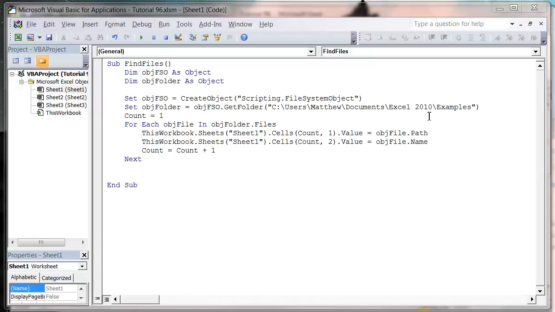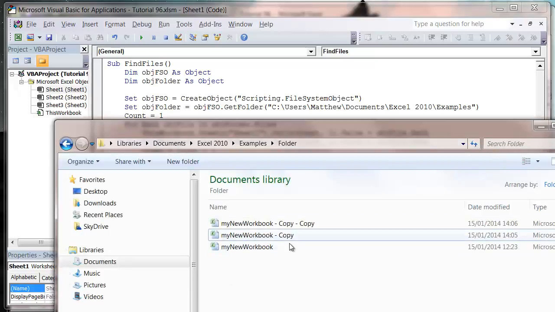This tutorial is going to show you how to combine the previous tutorial of file system object with the opening of workbooks in order to bring data through from lots of different spreadsheets in a folder. So I've got a folder here and it will be in the examples one.